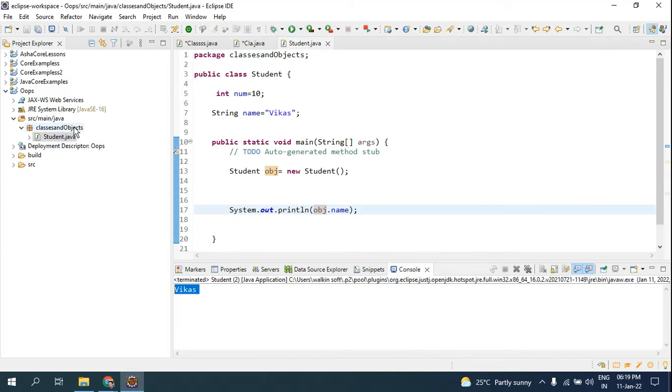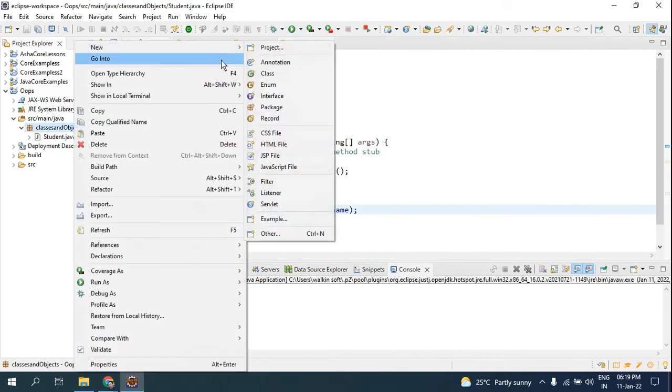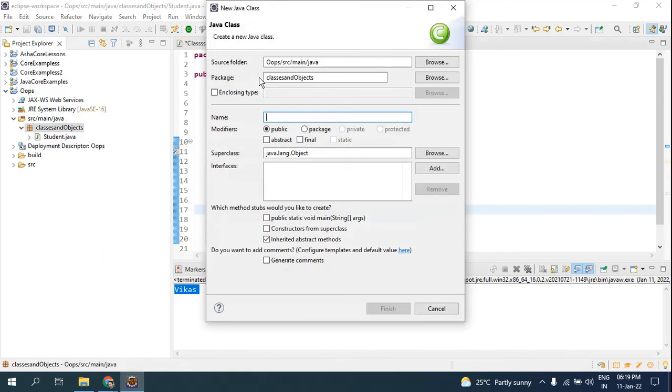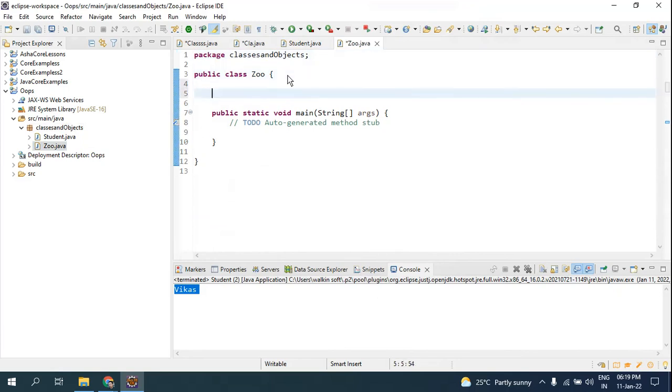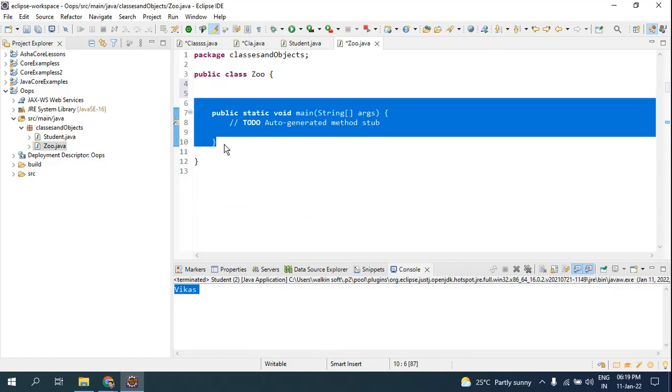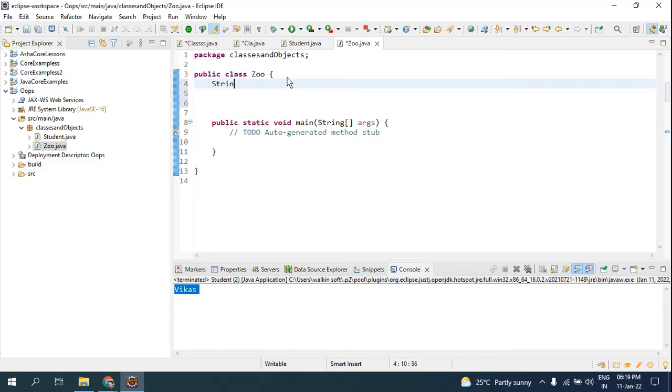Now I'll create a separate class so that you guys can understand easily. I'll create the class name as zoo. This is the zoo, and inside the zoo I have animals. Well, you can see the animals, but if you need a photo, you'll have to enter inside the main method. Like you have to get into the cage or nearby that animal. So I'll create here string animal 1 is equal to tiger.